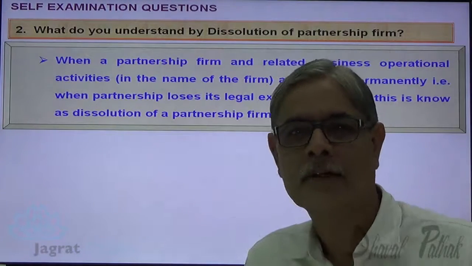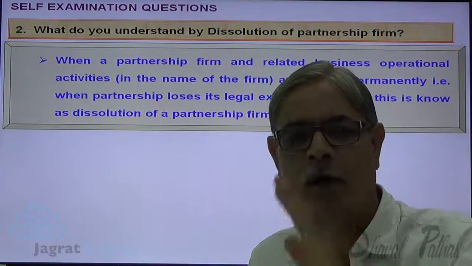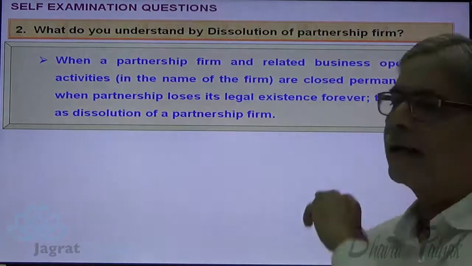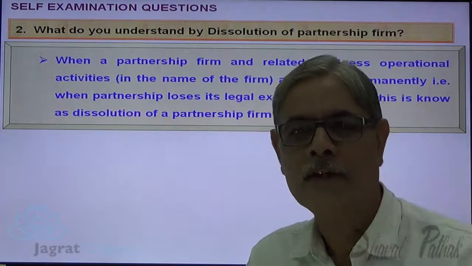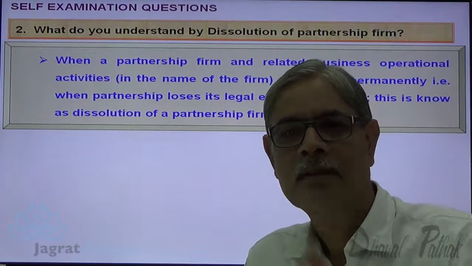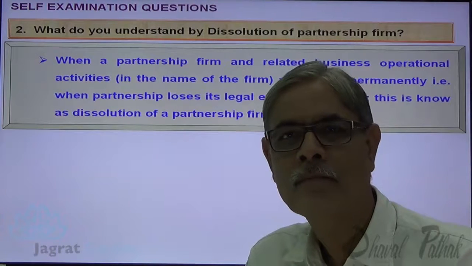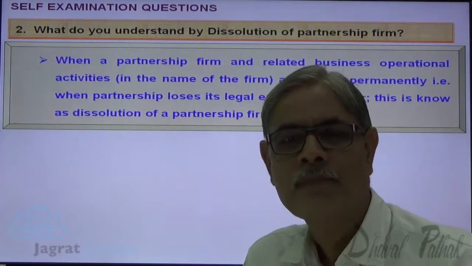Two things are mentioned. Operational activities are closed, one, the existence brought to an end forever. These are the two basic implications of a dissolution of a firm.